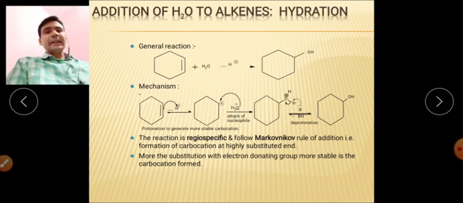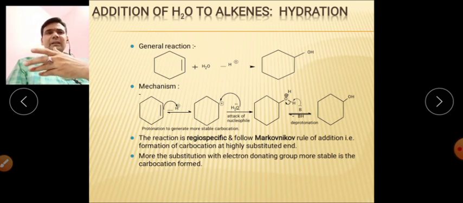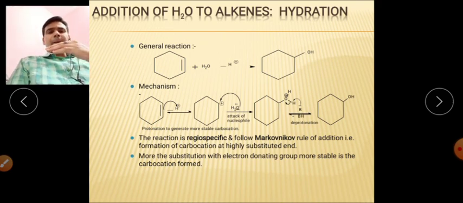Here is the second reaction. After formation of halohydrin, we come to the next reaction, which is the simple hydration reaction, meaning formation of alcohol from alkene. You know that for alcohol formation there are generally 3 possibilities: simple hydration reaction, hydroboration oxidation reaction, and oxymercuration demercuration reaction. These are the 3 possibilities through which we can get alcohol.